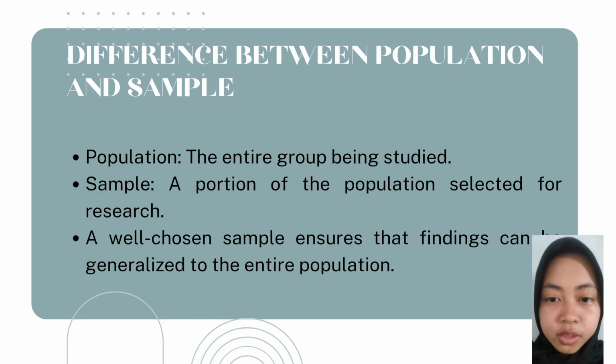Difference between population and sample. Population: the entire group being studied. It includes all individuals, objects, or events that share common characteristics relevant to the research.